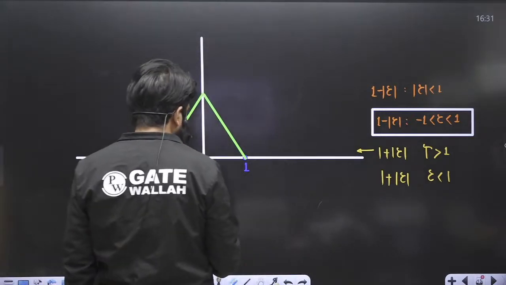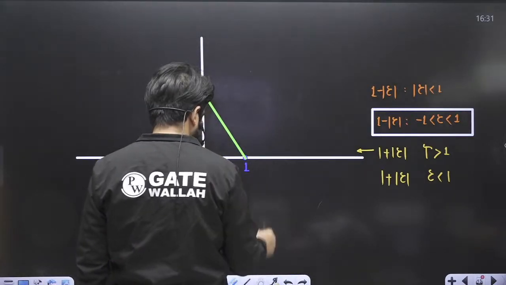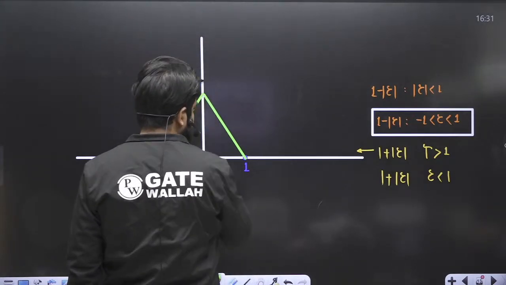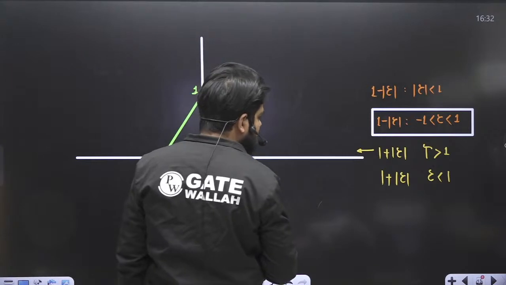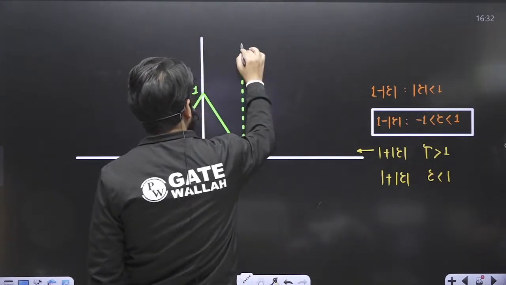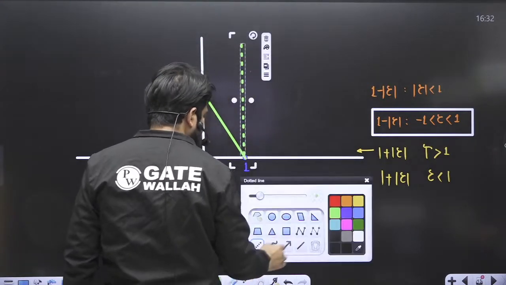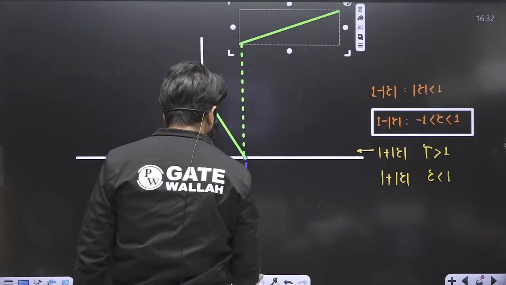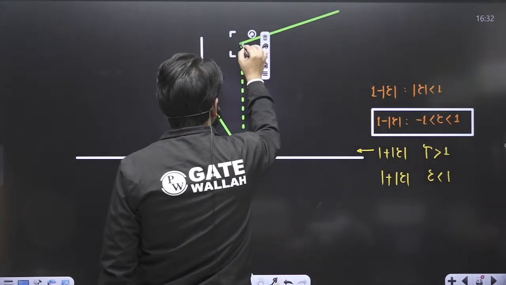So this value will become 1. At tau equal to 1, this simply jumps to 2. And after that it becomes a linear graph like this. Fine. So this is the graph that you will be getting.